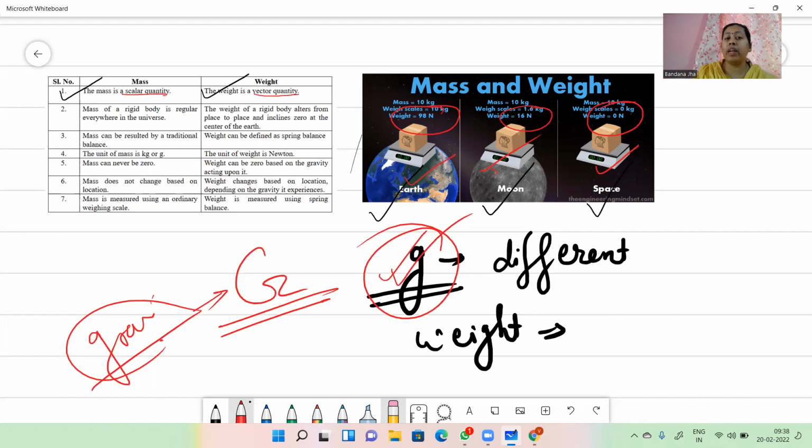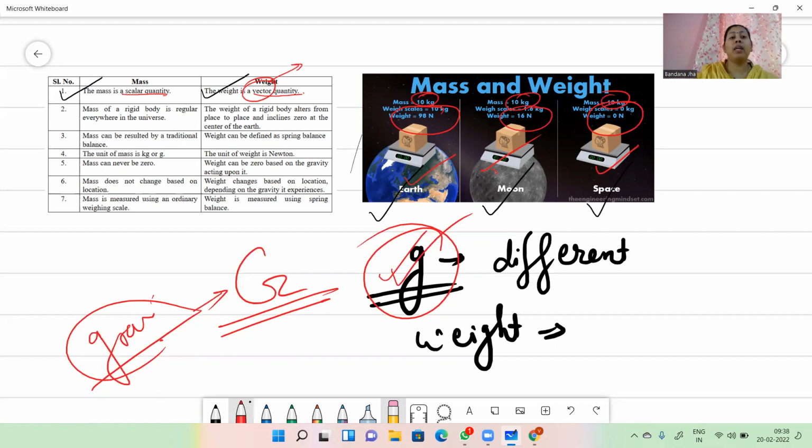Because of that reason, mass is a scalar quantity and weight is a vector quantity. What is a vector quantity? One which shows a direction as well as a value, which is known as magnitude. Here my mass is a scalar quantity, because it has only magnitude, no direction. Because of that reason, everywhere my mass is fixed.